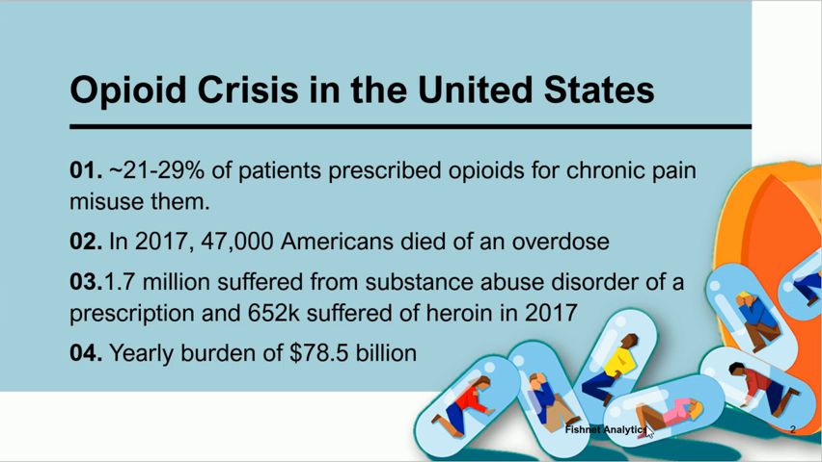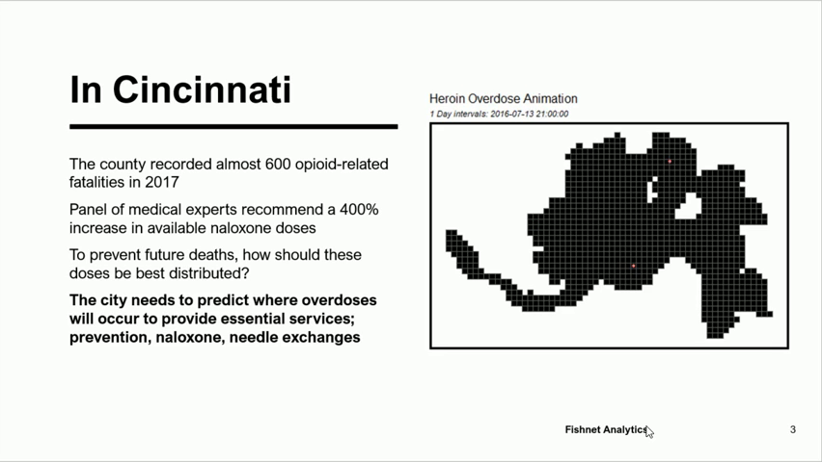In the United States, nearly 30% of patients prescribed opioids for chronic pain misuse them. In 2017, 47,000 Americans died of an overdose, and 2.5 million suffered from substance abuse disorder of an opioid. The yearly economic burden since 2006 has been estimated at $78.5 billion. Cincinnati recorded 600 overdose deaths in 2017.